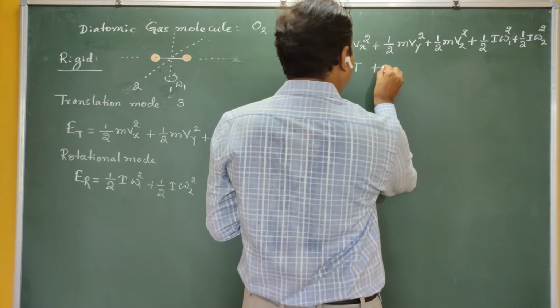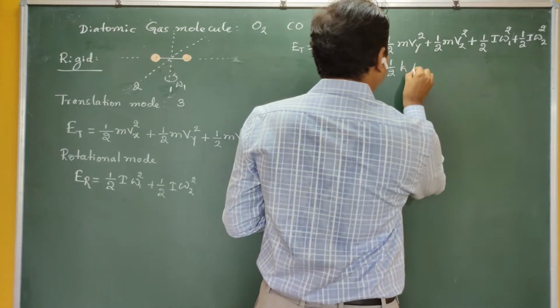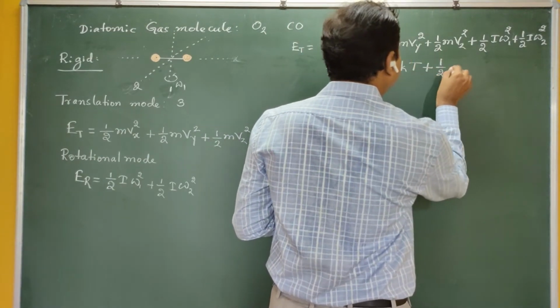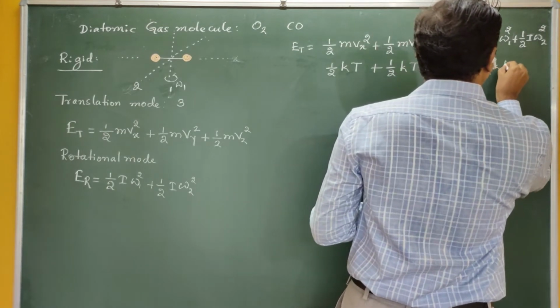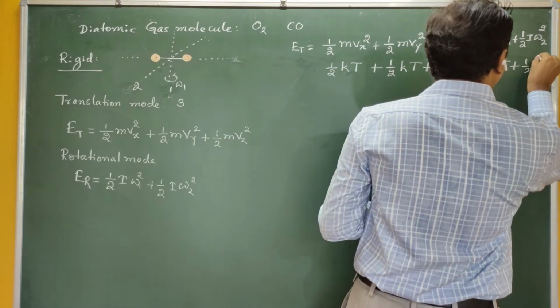So each degree of freedom is also half kT.